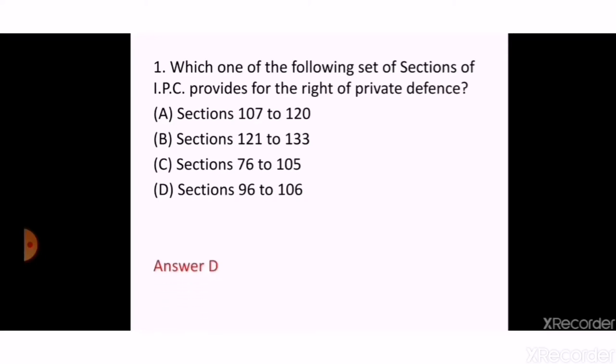The right answer is answer D, that is sections 96 to 106, which deal with the right of private defense of body and of property both. It is contained in chapter 4 of the IPC. The next question is,